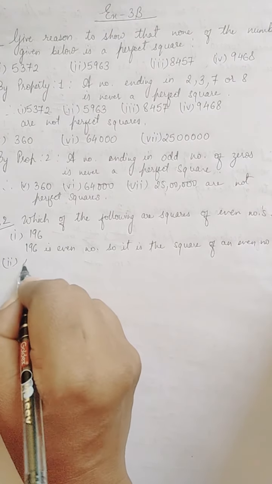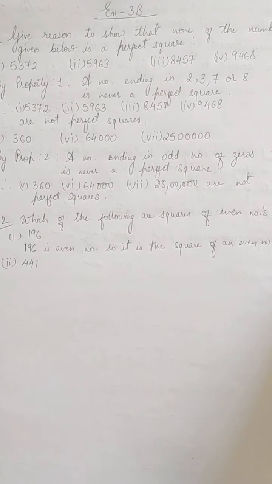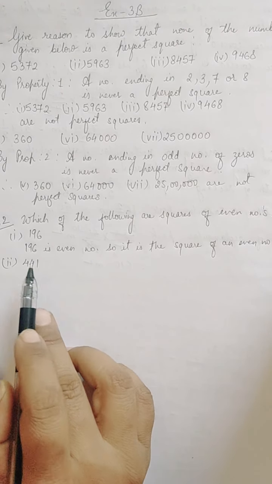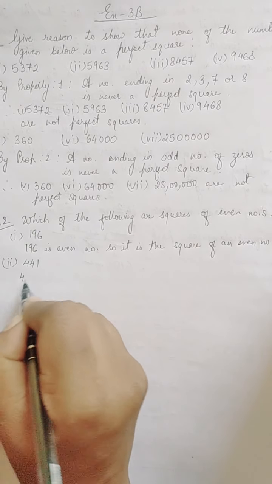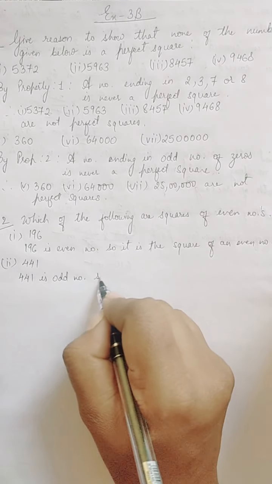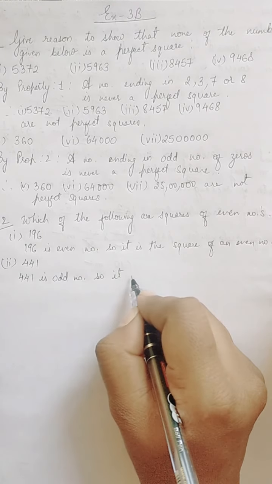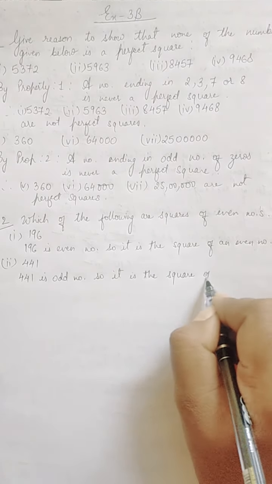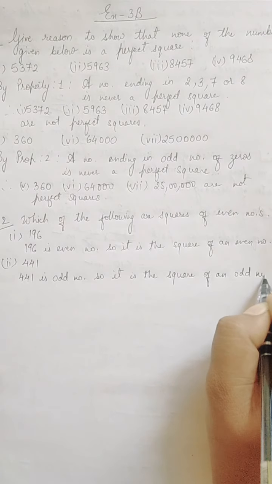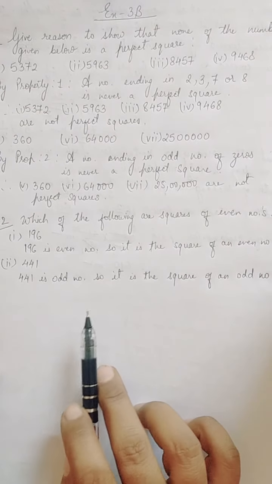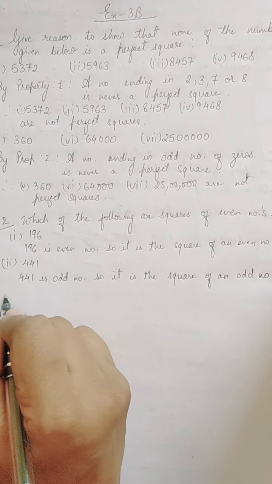Second one is 441. Now you see that property number 4, the square of an odd number is odd. So now see, it is ending with 1. So 441 is an odd number. So it is the square of an odd number. Okay, so this is not even. They are asked in the question which of these are even. So this is not an even.